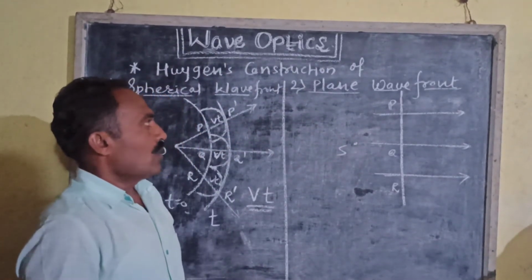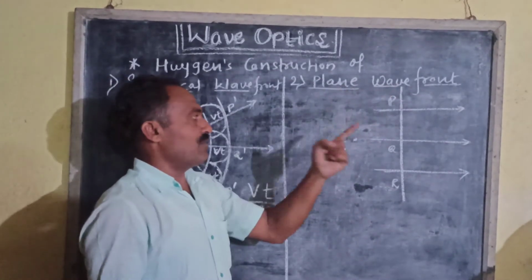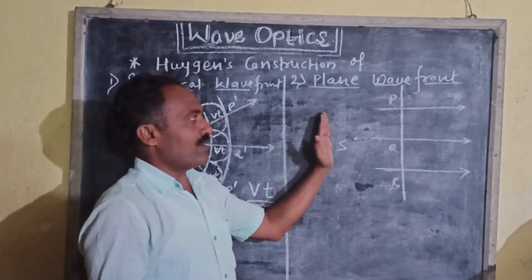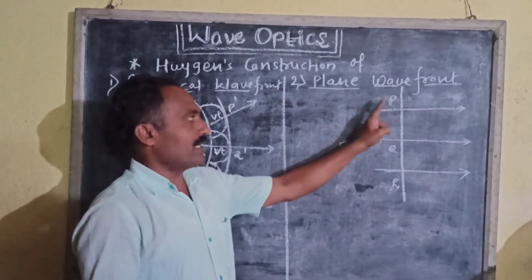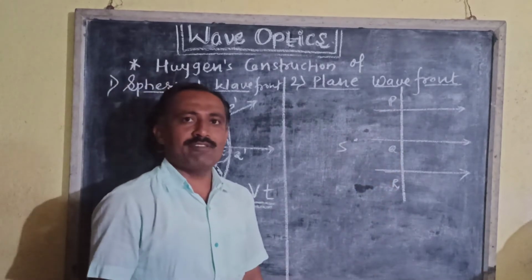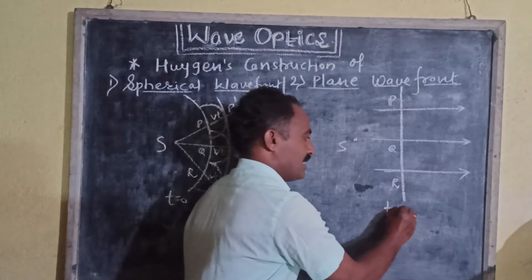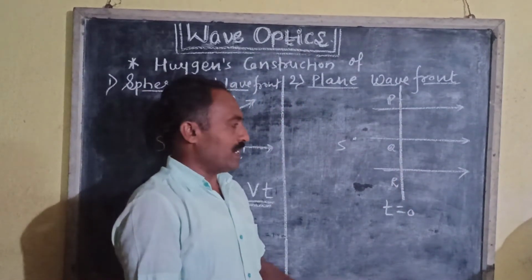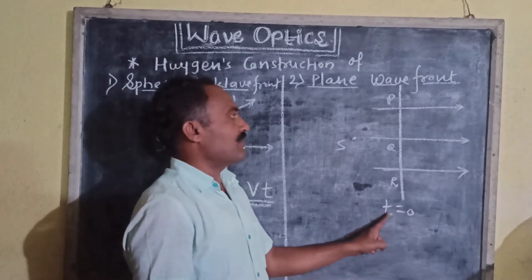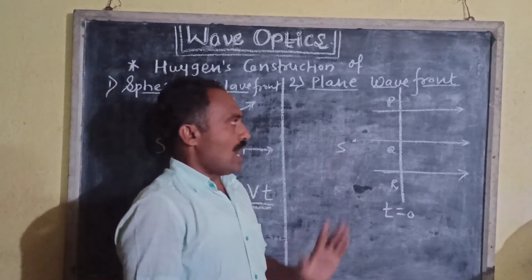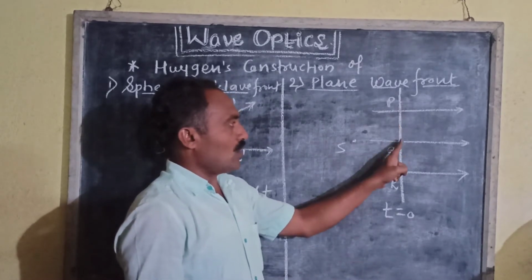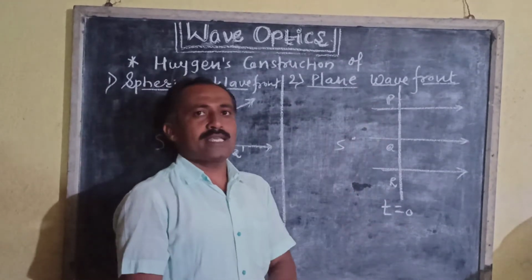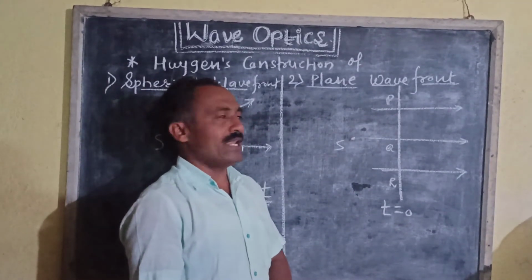Now in comparison with this spherical wavefront, we have to see the construction of a plane wavefront. For the construction of plane wavefront, similarly we have to consider the point source of light emitting light waves in forward direction. Let PQR be the plane wavefront at an instant t is equal to 0. आपल्याकडे PQR ही known position आहे प्लेन वेव्हफ्रंट ची इनिशियली, that is time t is equal to 0. आता according to Huygens principle, every point on this wavefront acts as a secondary source of light, sending out secondary wavelets in forward direction.